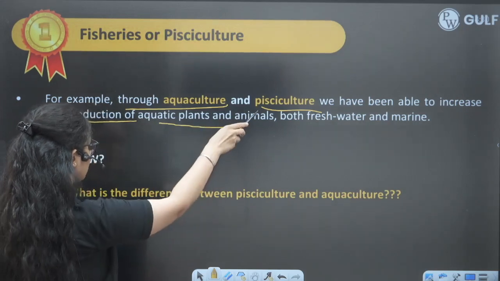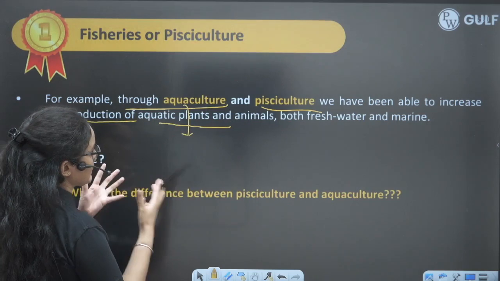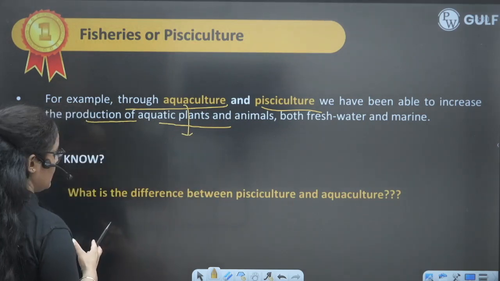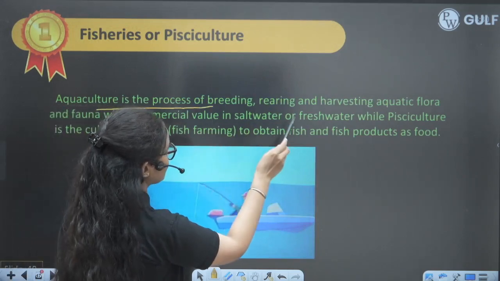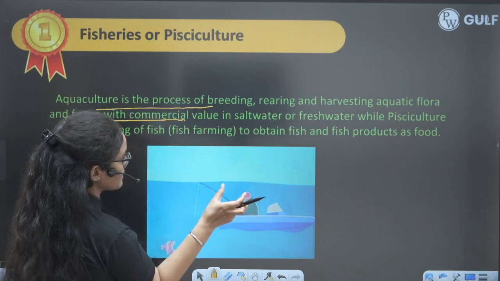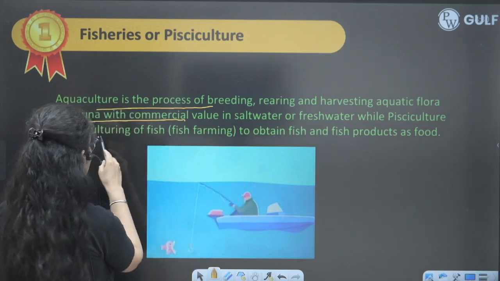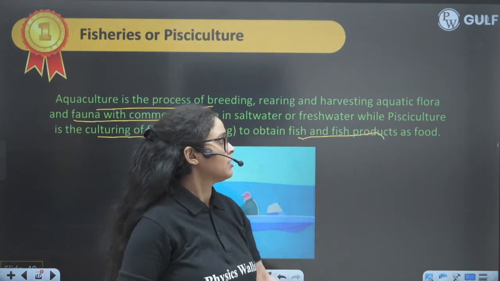So you know what is pisciculture. Aquaculture means we are increasing the aquatic plants and animals mainly, right? So that is something which you have to remember. Aquaculture is the breeding, rearing, and caring of aquatic plants and animals both. And pisciculture is fish farming to obtain fish and fish products as food. So you have to remember.